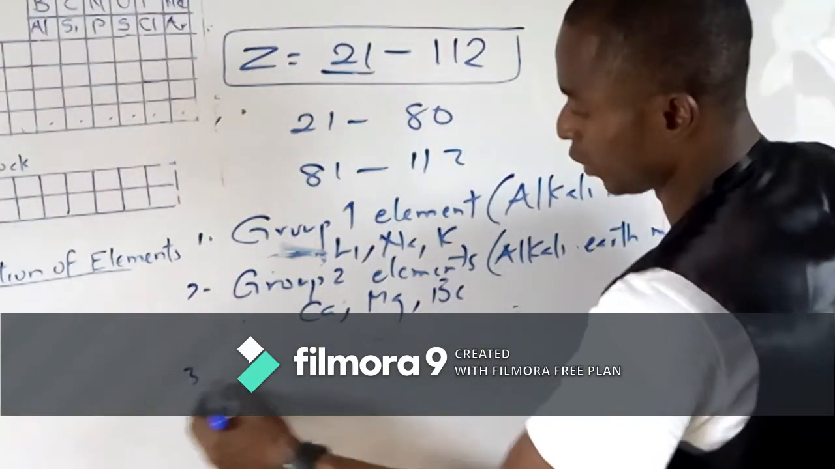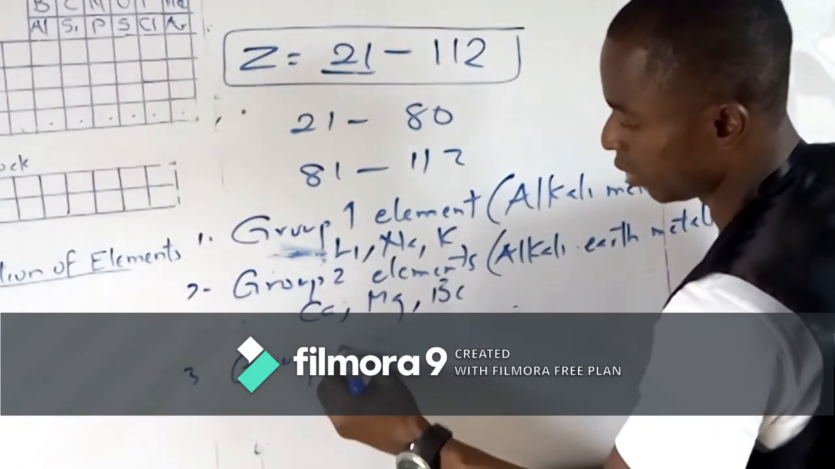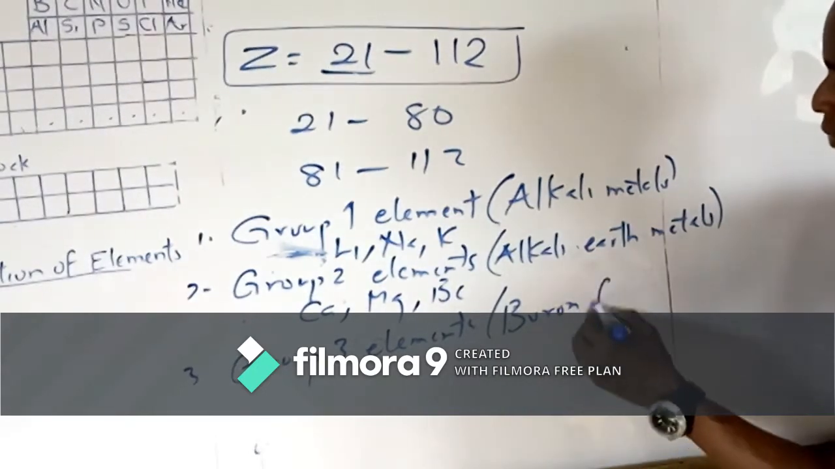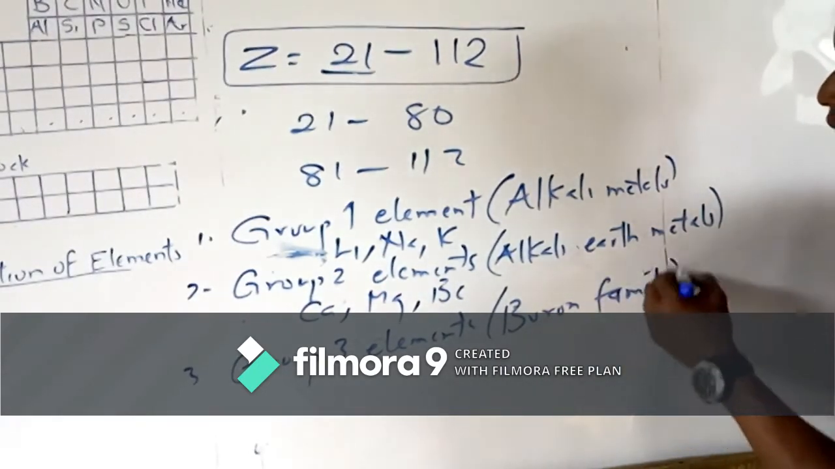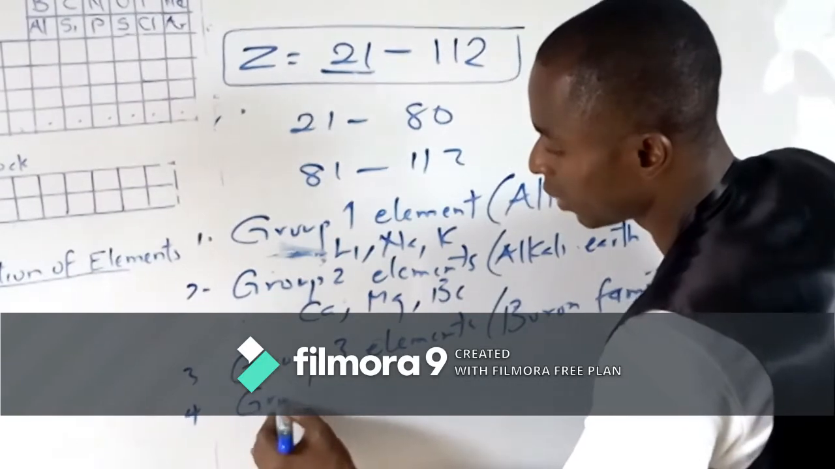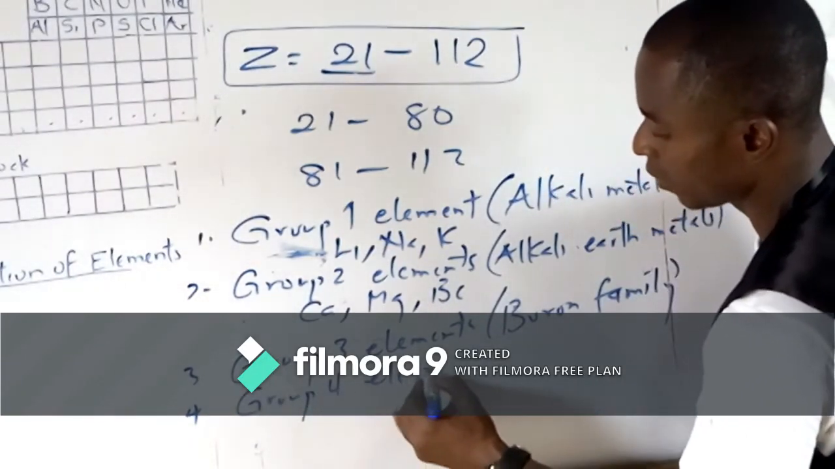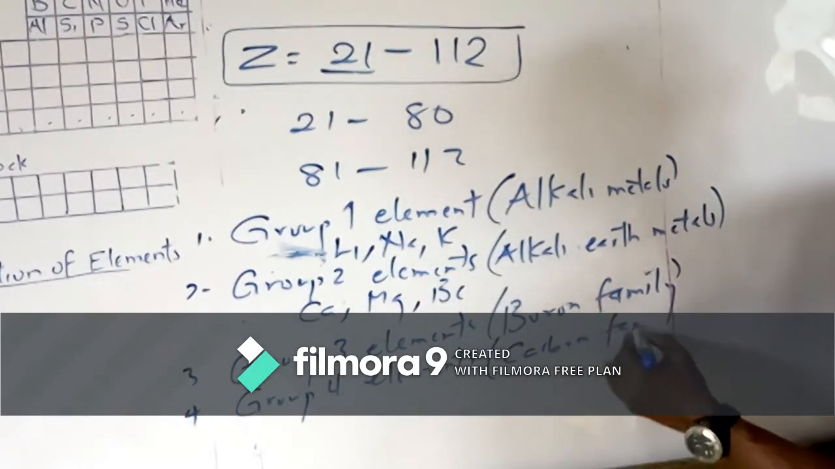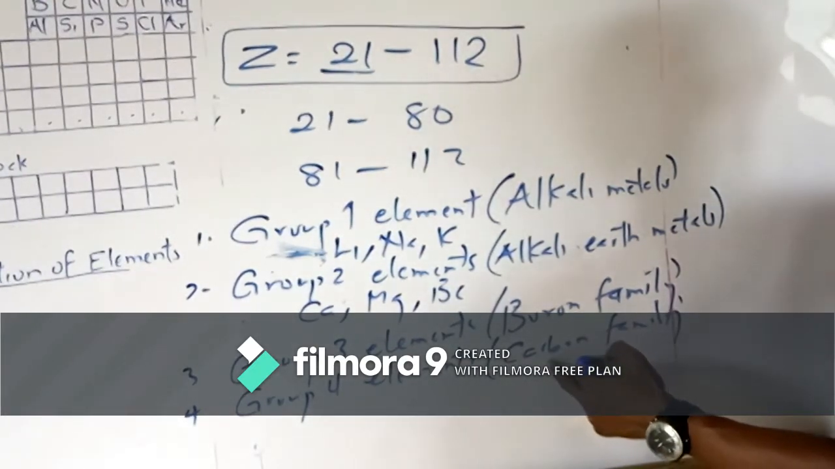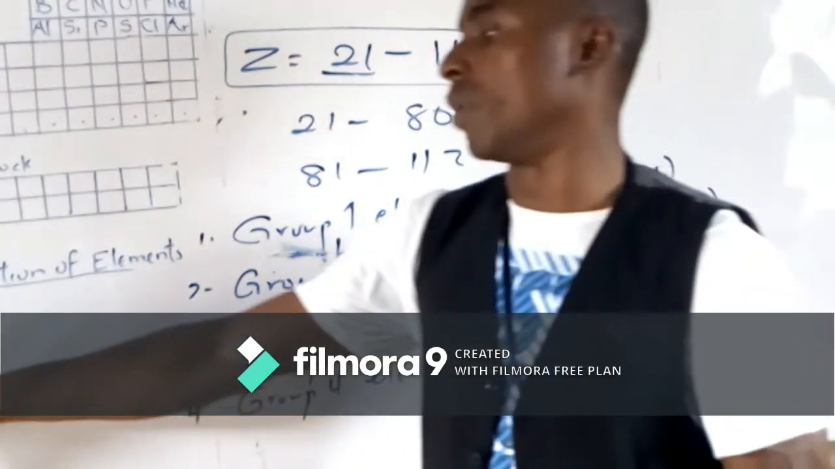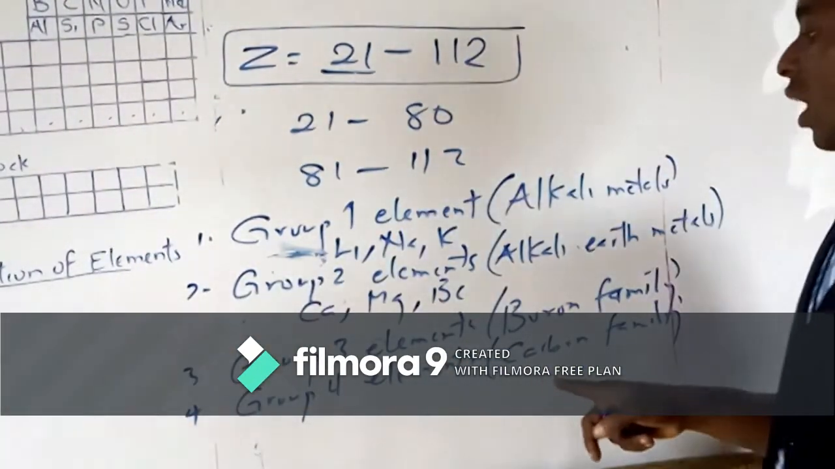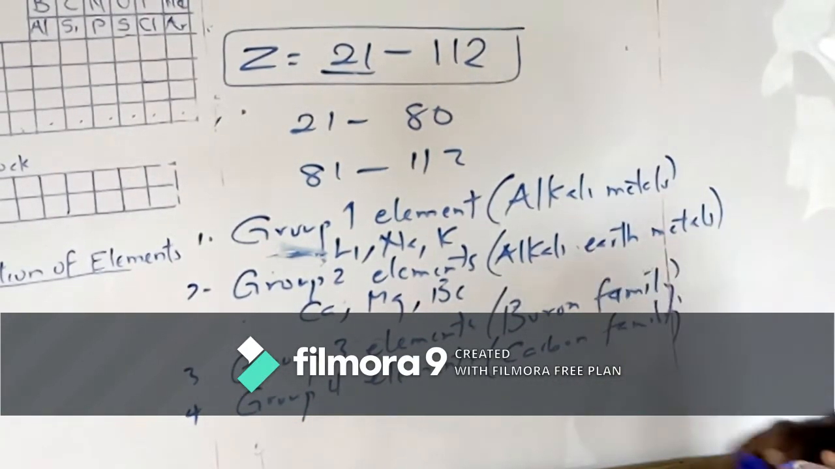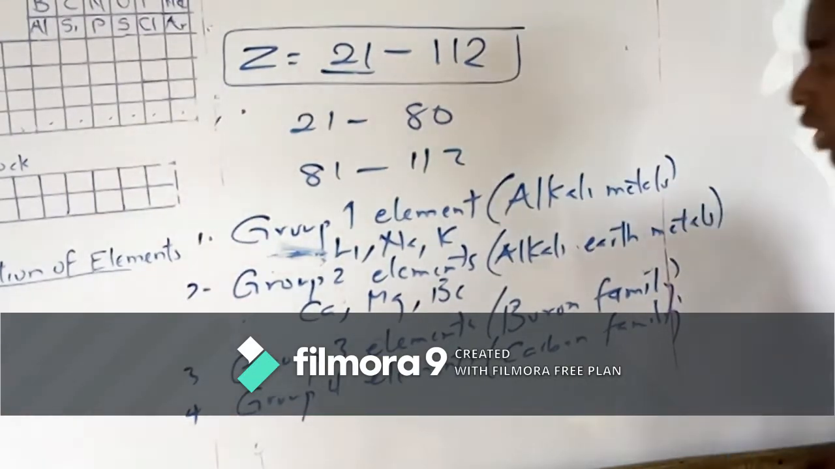We have the group 3 elements, known as boron family. And we have group 4 elements. They are known as carbon family. I will come back because we didn't classify metalloids. We didn't see anything on metalloids. I think there's not much to say about that. I will come back to that before we wrap up.